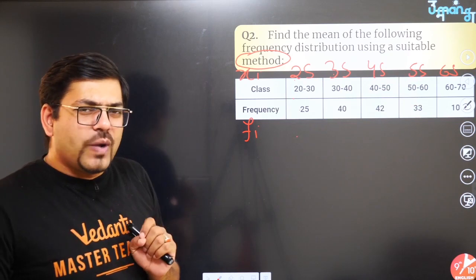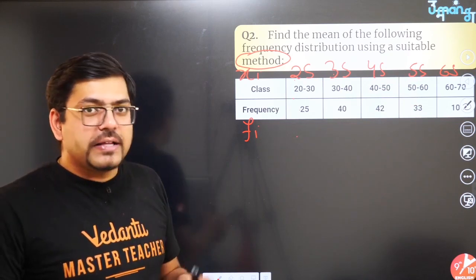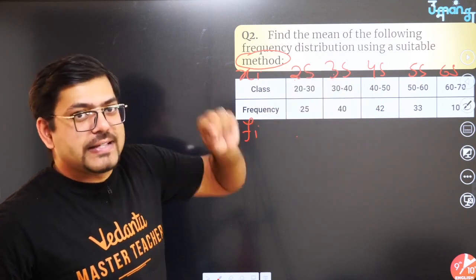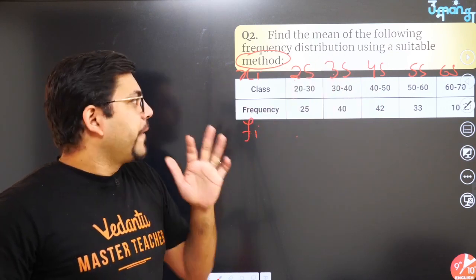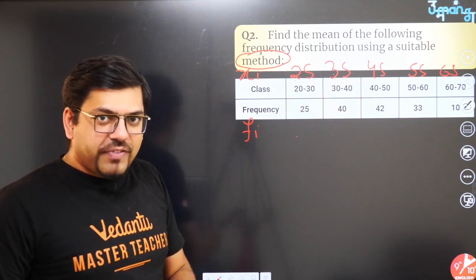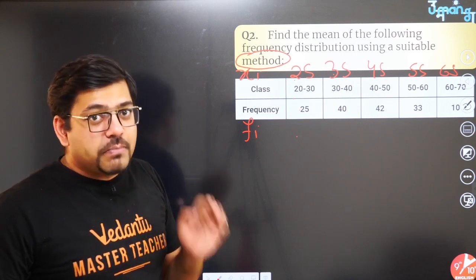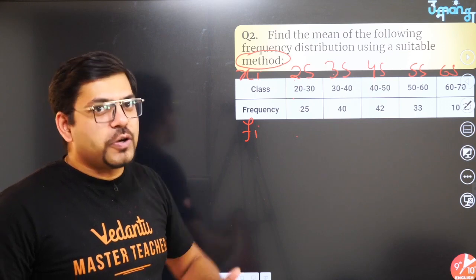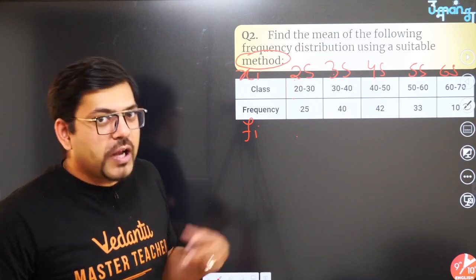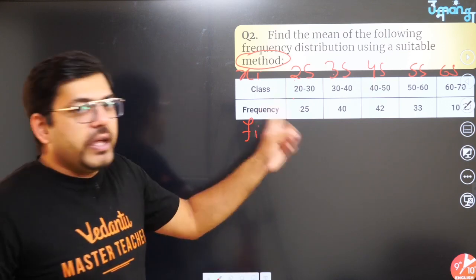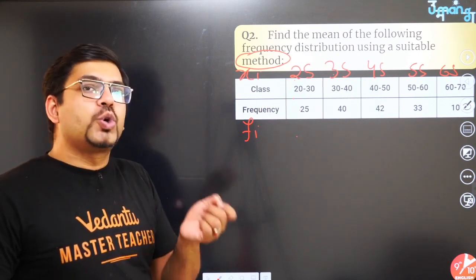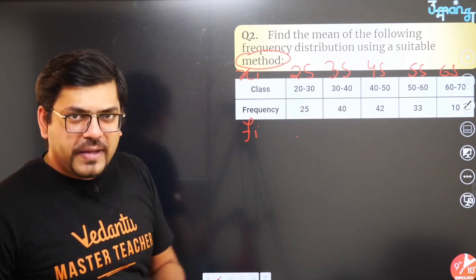Are you able to understand that the problem here is the multiplication of bigger numbers? That is the problem area. With the direct method I can find the mean, but it will be very clumsy and very time taking. If it is taking my time, it is equivalent to not being able to solve it, or to a tough question. So we should rather switch our method to the assumed mean method, A.